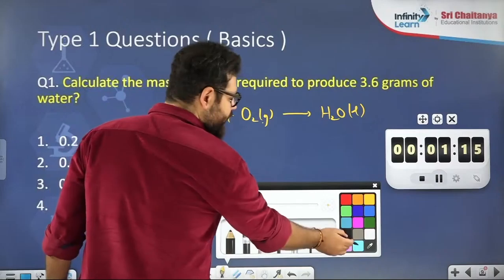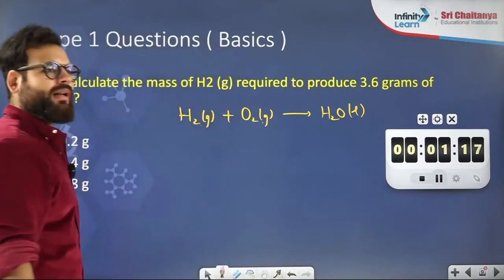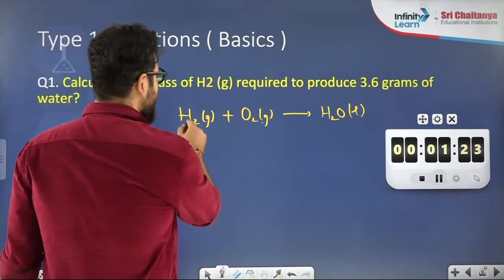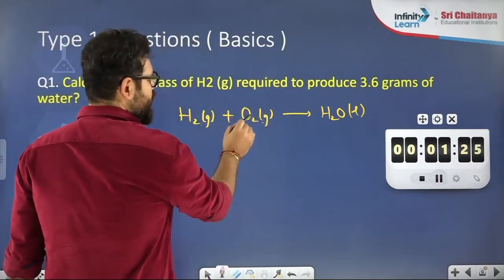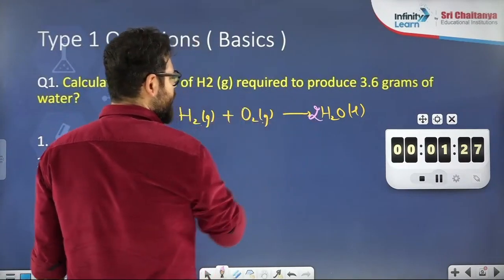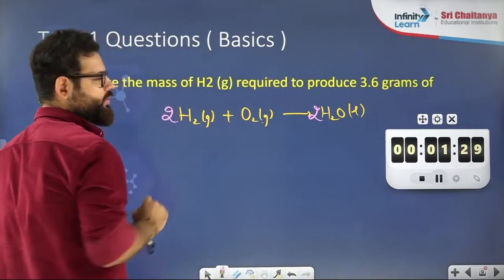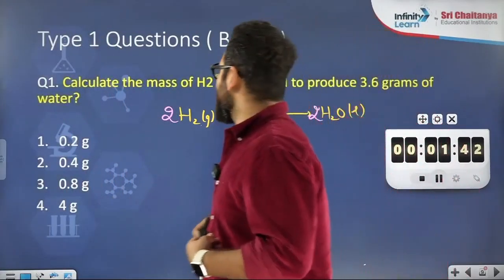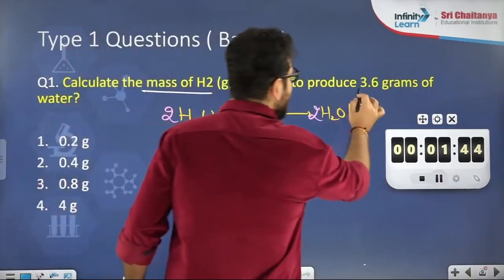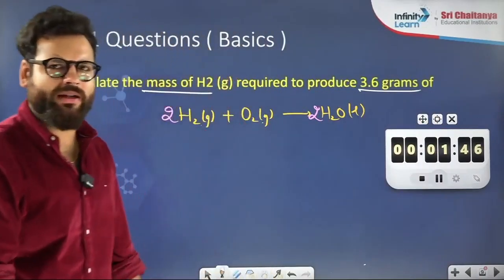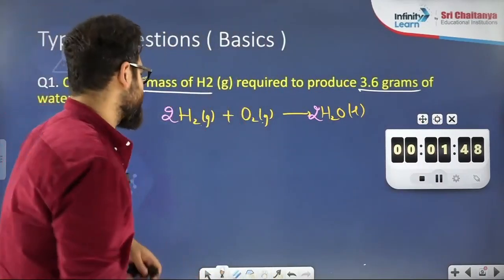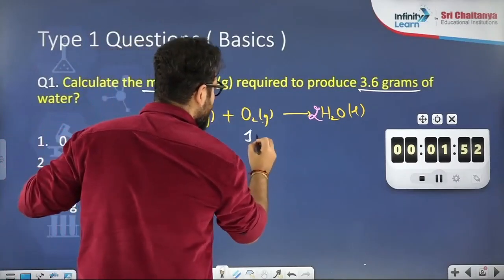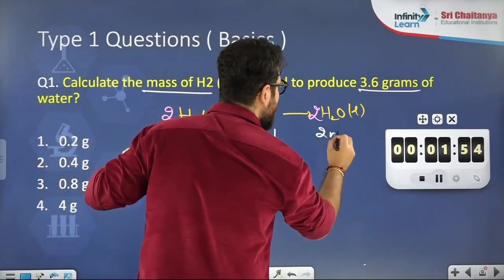Did you balance it or did you do it without balancing? You must balance it first. H2 plus O2 gives H2O. For 2 oxygen, I will make it 2 water. Then 4 hydrogen, so I will make it 2 hydrogen. If you want, you can write all the data, but because I am talking about mass and mass, I will just write the mole and mass data to be a little fast. 2 mole hydrogen, 1 mole oxygen, give 2 mole water.